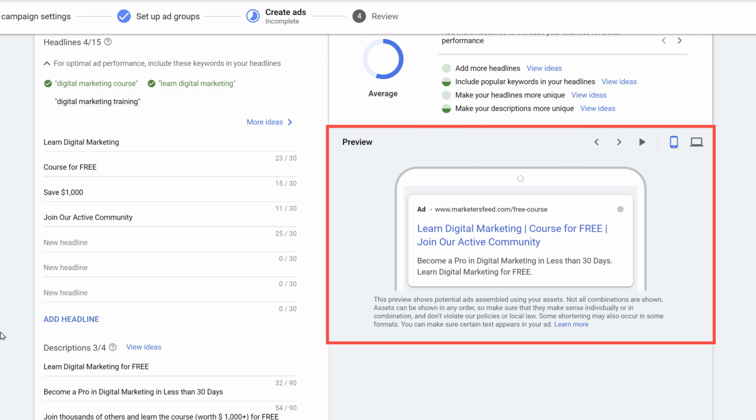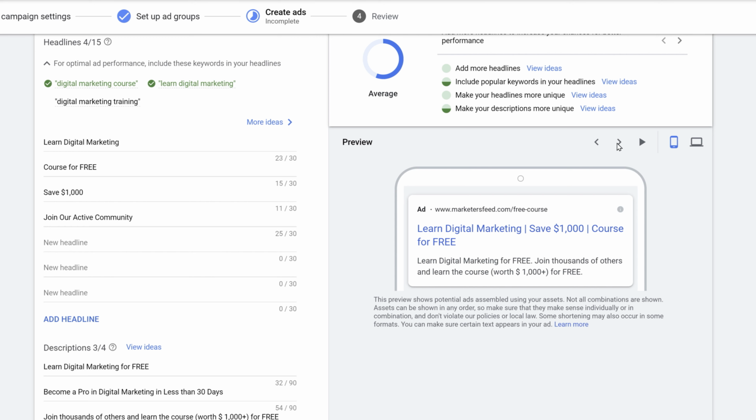And here you can see the preview, learn digital marketing course for free, join our active community. Again, you have other variations: save $1,000, join our active community, learn digital marketing. So these are all the variations that Google has made depending on the headlines that you have selected.